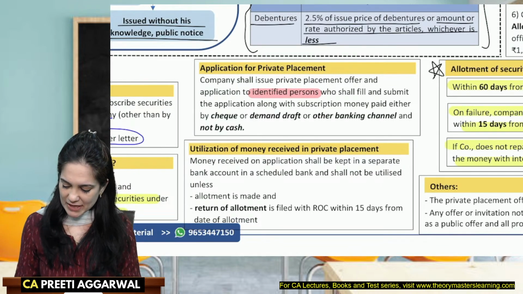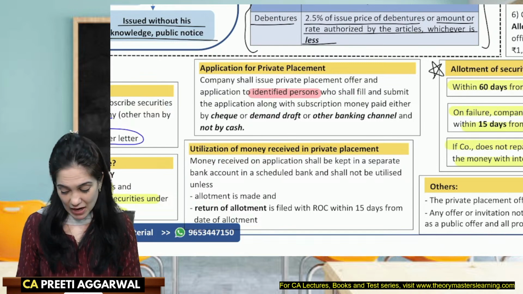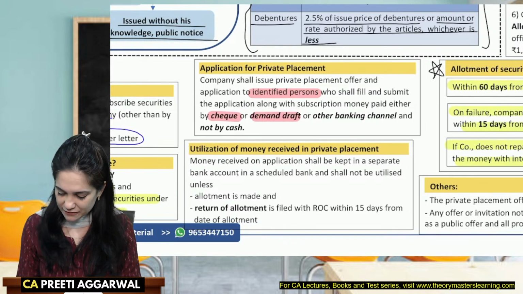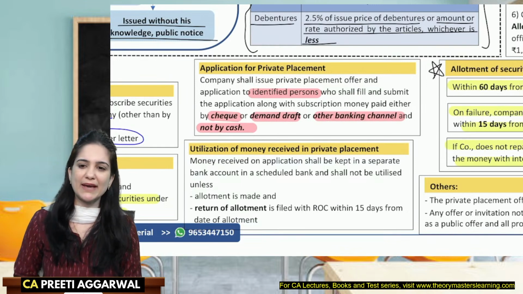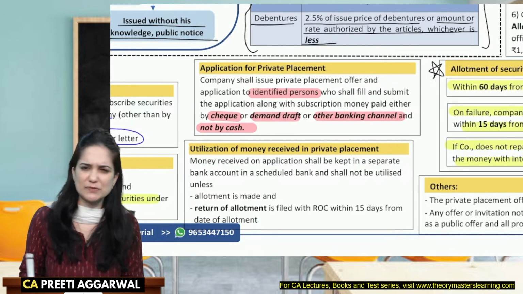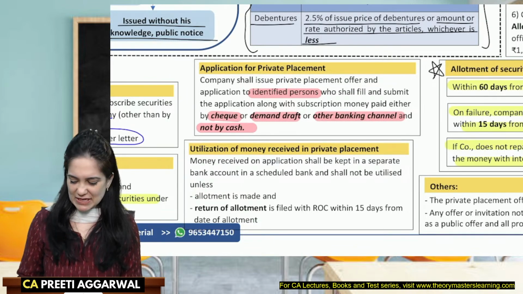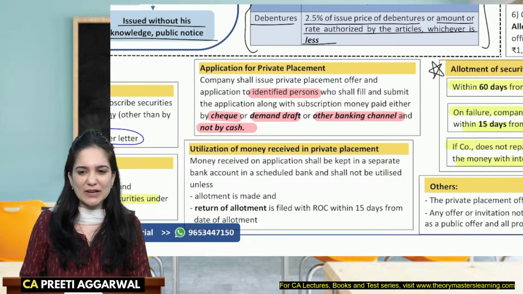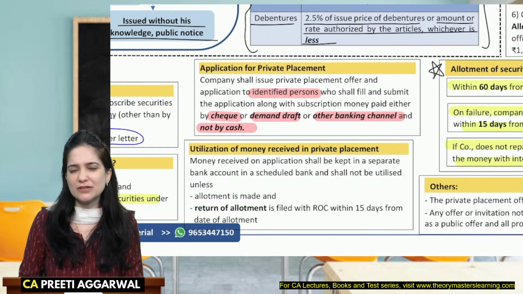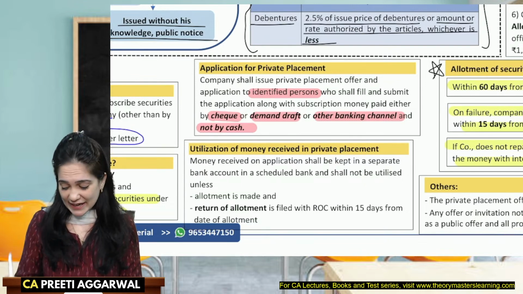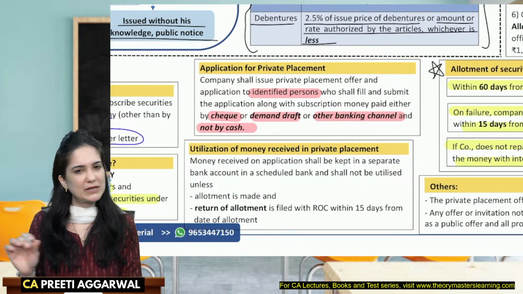They will fill and submit the application along with the money, either by cheque or demand draft, or any other banking channel, not by cash. इसके पीछे भी बहुत अच्छा reason है जो हम lectures में discuss करते हैं. So I have discussed this in my fast track lectures as well as regular lectures. There is a very good logic on why we had allowed it earlier but not now.